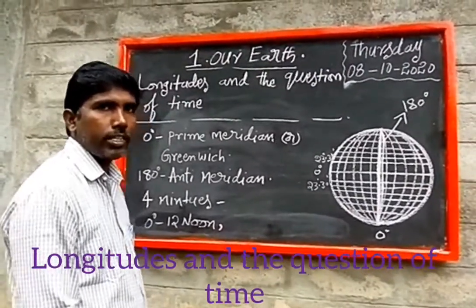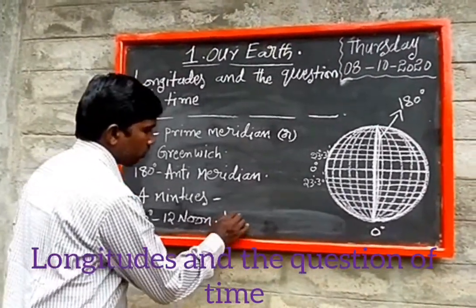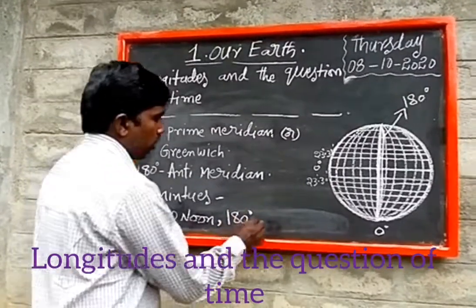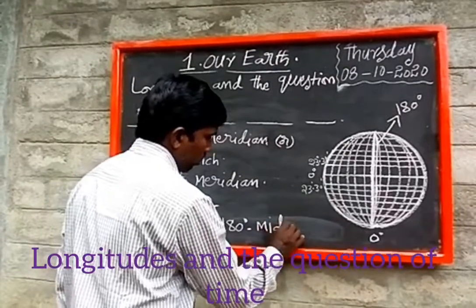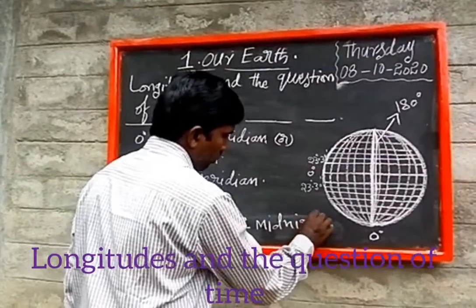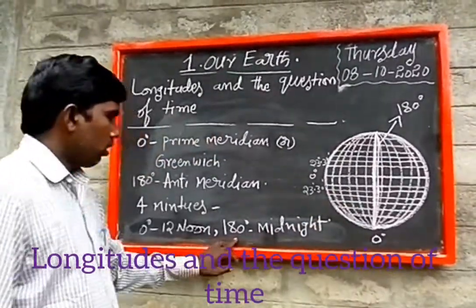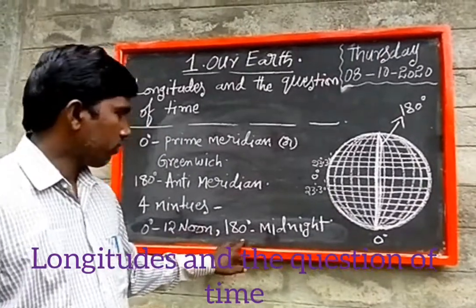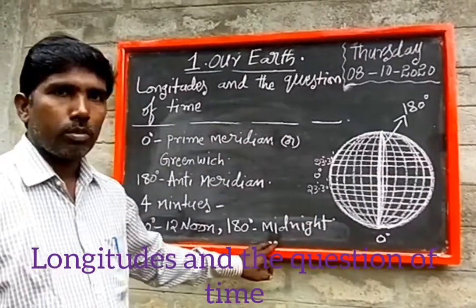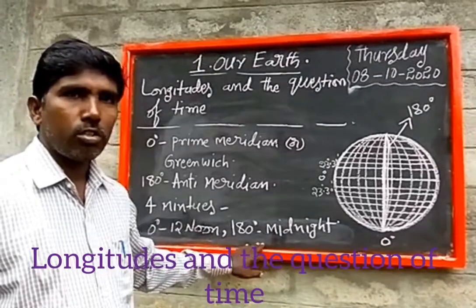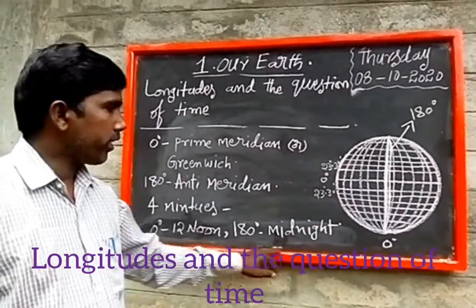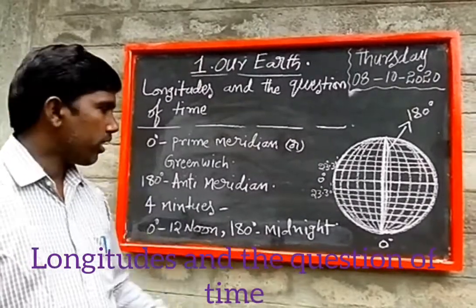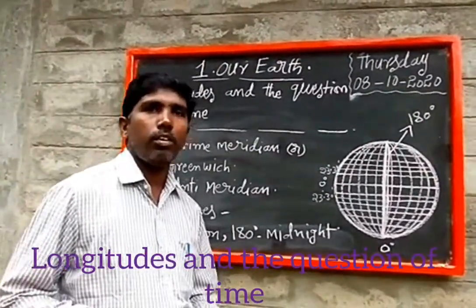Opposite, at 180 degrees longitude, the places located on the 180 degrees longitude, it is midnight. There is a time variation in every longitude.